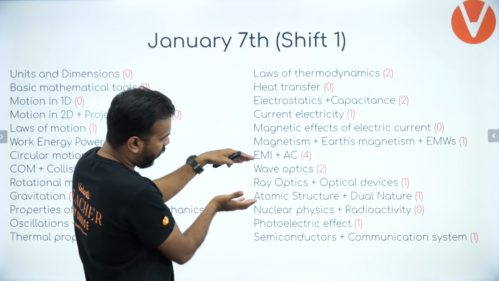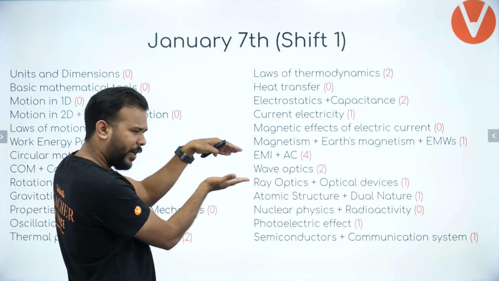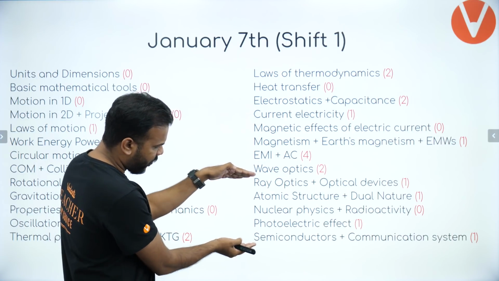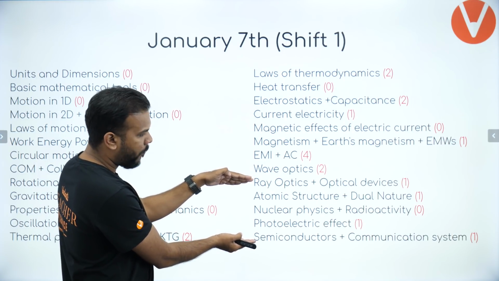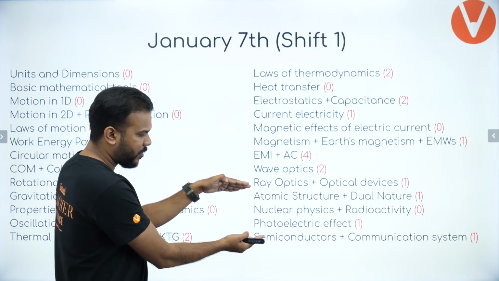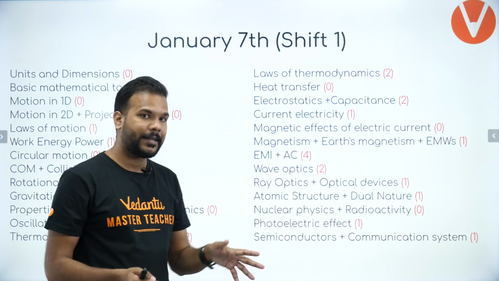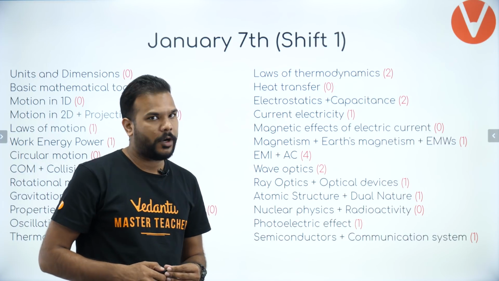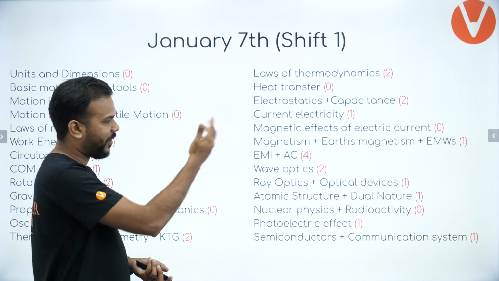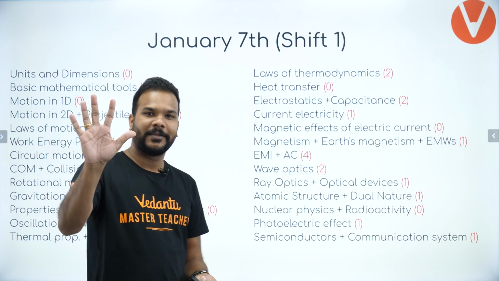And then comes your wave optics and ray optics. Looks like a very small unit, and it is actually called optics. And the last 4 chapters that you see here, atomic structure, dual nature of matter and radiations, nuclear physics, radioactivity, photoelectric effect, semiconductors and communication system, basically form your unit of modern physics. So there are broadly mechanics, thermodynamics, electrodynamics, optics and modern physics, total 5 units.